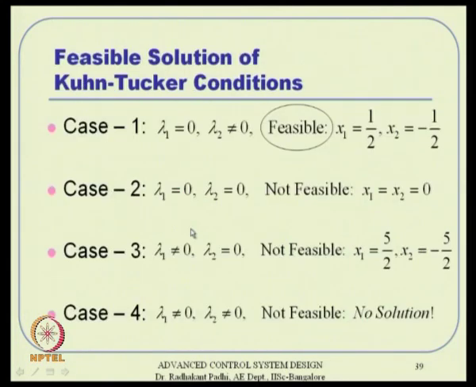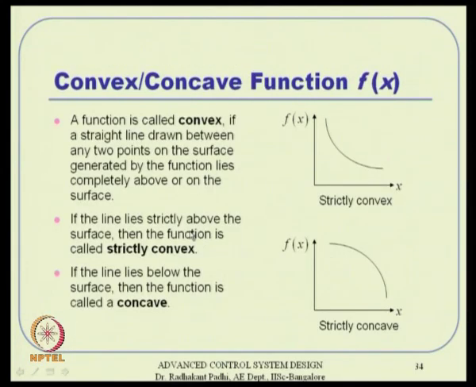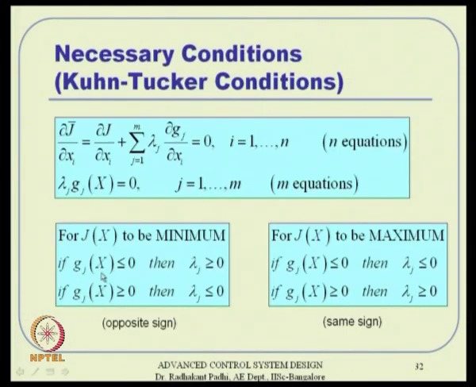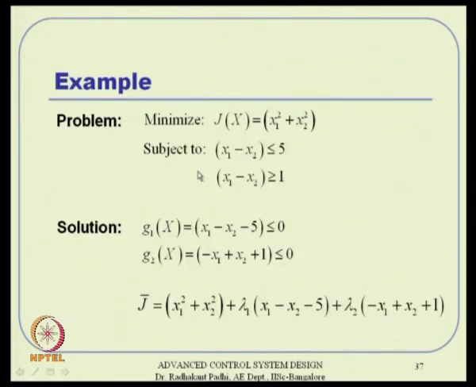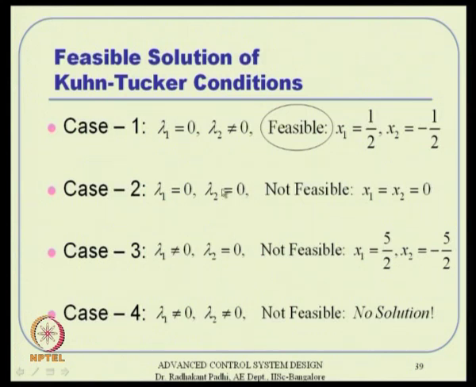And then they have to be satisfied with respect to this pair: when this is less than or equal to 0, then the corresponding lambda j has to be greater than or equal to 0. This pair sense has to be satisfied, and this result does not hold good for all other case solutions. That means for case 2, case 3, case 4, something or other will fall out. So this is certainly not a feasible solution, but case 1 turns out to be feasible, and hence this is the only solution. Ultimately, the solution you are getting is x 1 is half and x 2 is minus half.